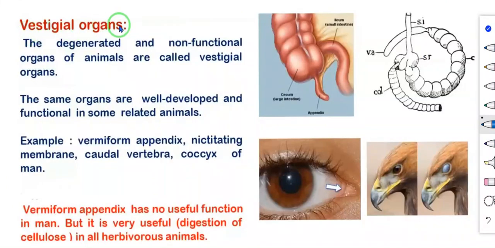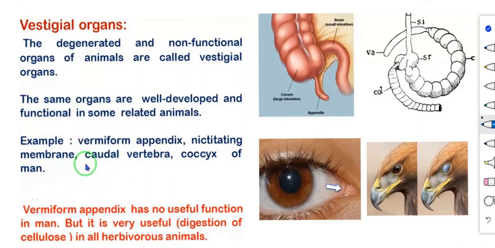Third one is vestigial organs. The degenerated and non-functional organs of animals are called vestigial organs. Some of the organs are present in human beings as well as other animals, but there is no use, they are non-functional. So these organs are known as what? Vestigial organs. The same organs are well developed and functional in some related animals. For example, vermiform appendix, nictitating membrane, caudal vertebrae, coccyx of man.